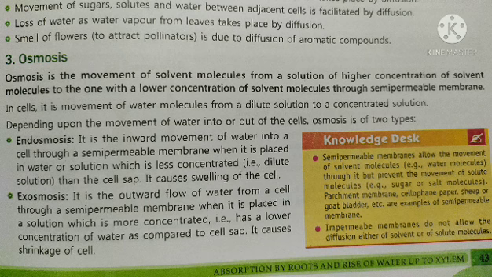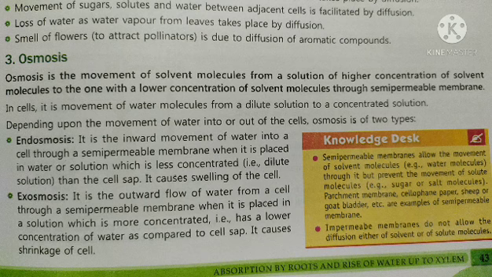Let us see the types of osmosis. Depending upon the movement of water into or out of the cell, the osmosis process is of two types, endosmosis or exosmosis. Endosmosis means the water will enter inside the cell when the cell is placed in a less concentrated or dilute solution, that is, water will enter the cell through the semi-permeable membrane when it is placed in a solution which has a higher amount of water.